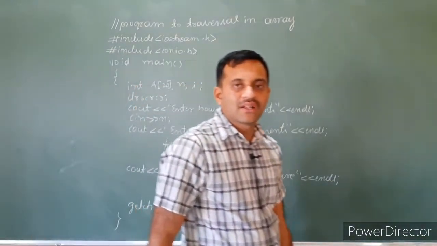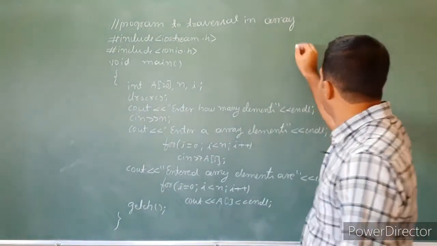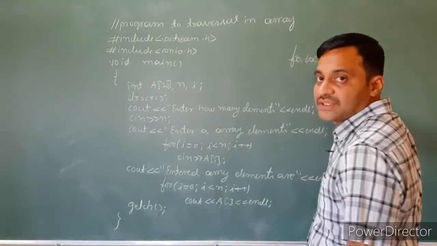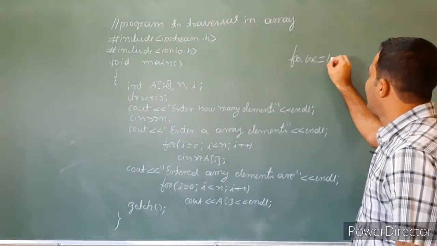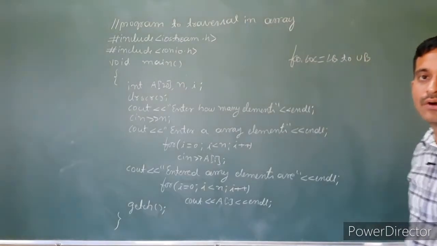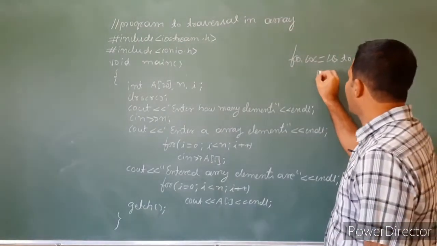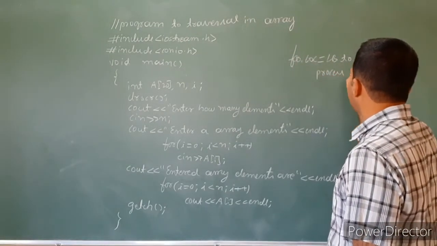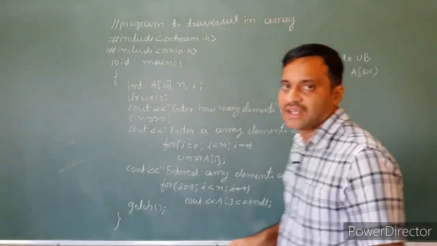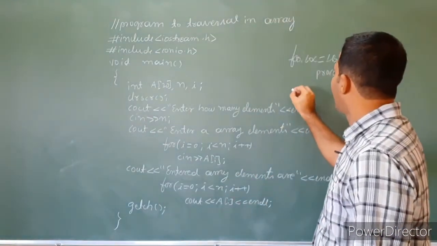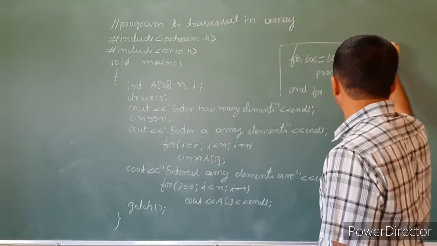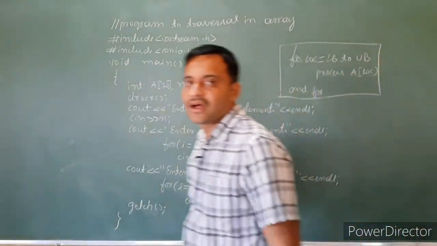Okay, see the algorithm. The algorithm has for location equal to lower bound to upper bound, process A of location, and end for.